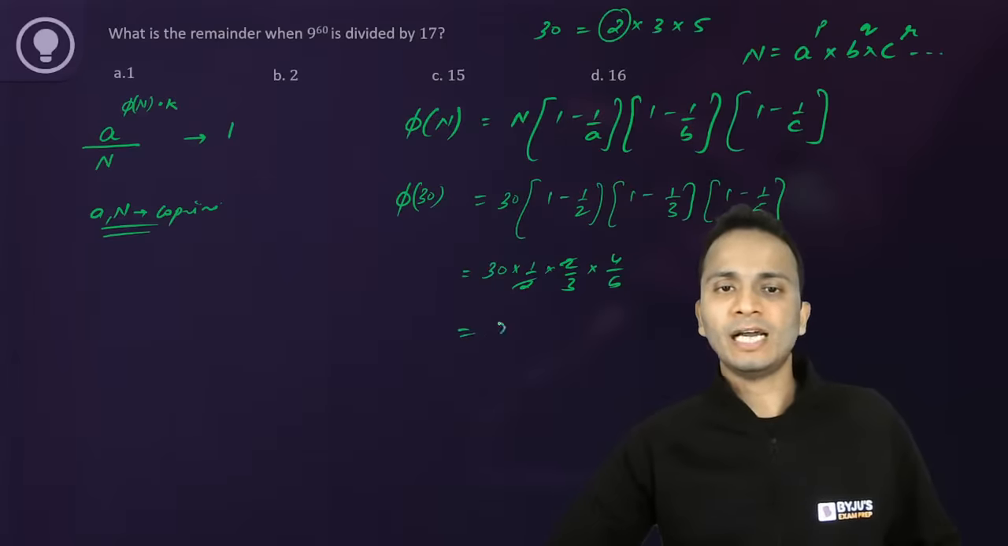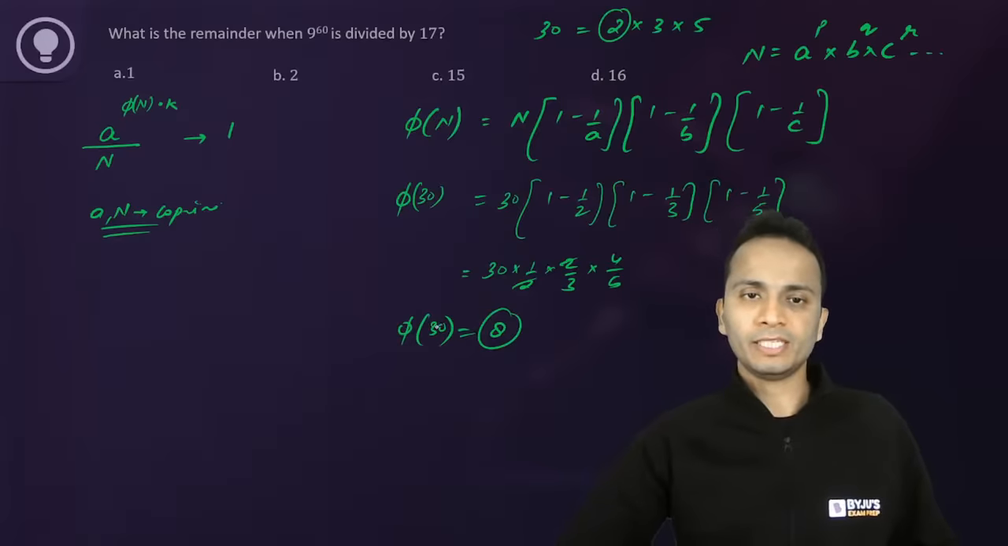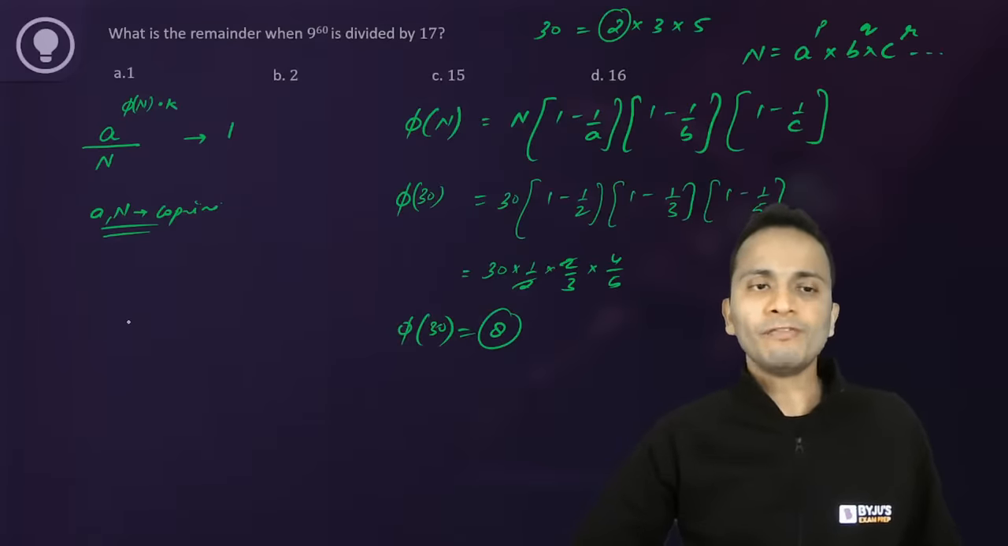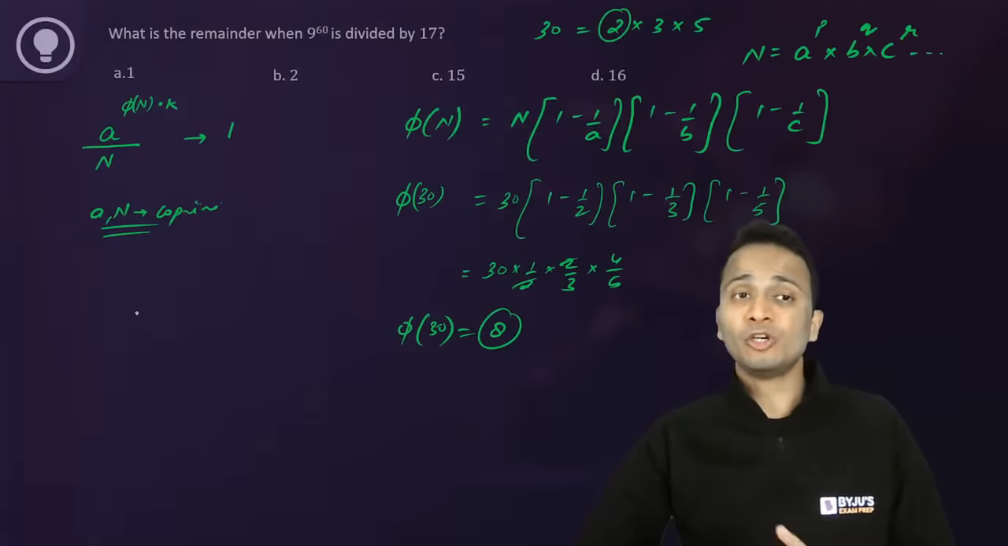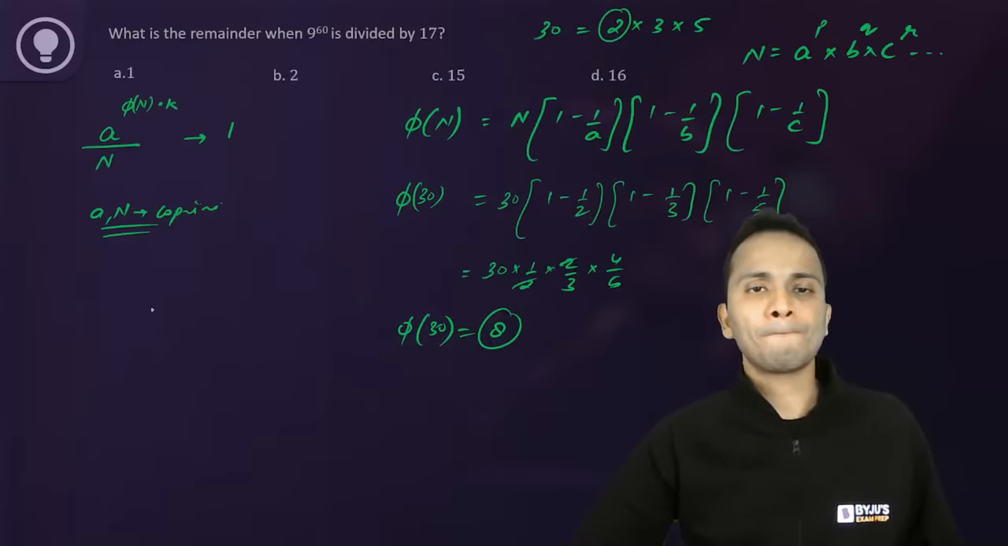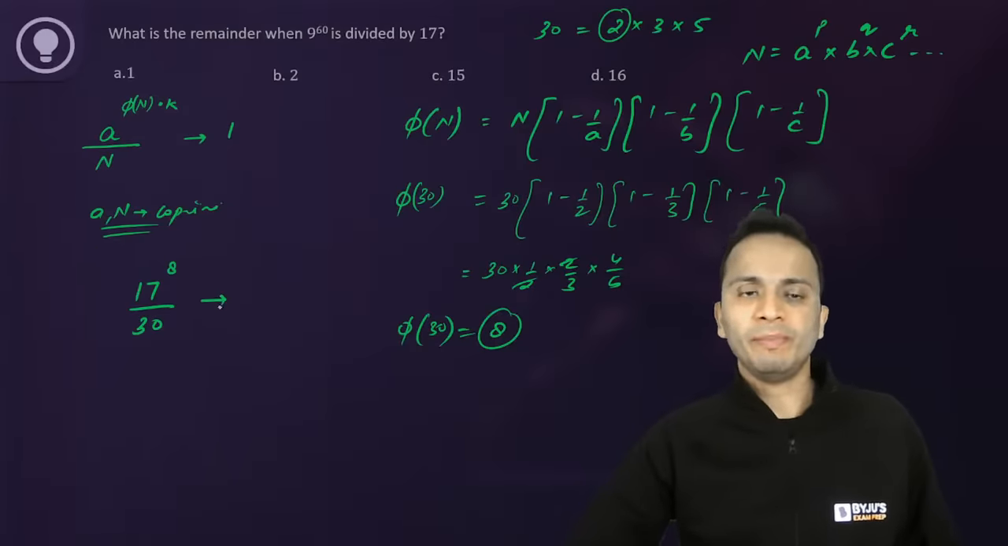120 upon 15, that is 8. So Euler's number of 30 will come out to be 8. If you have any question like this, 17 raised to the power 8 divided by 30, what will be the remainder?